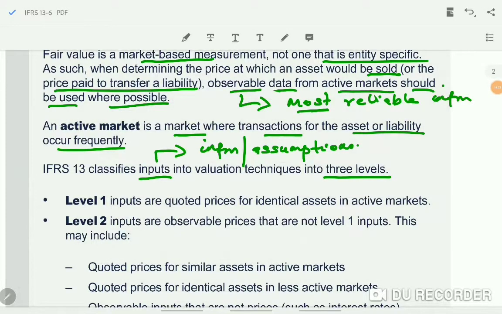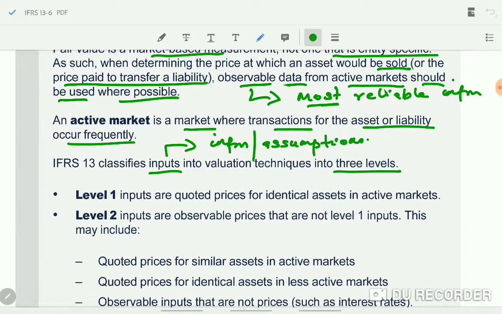Level 1 input, that is level 1 information, is the most reliable information, because this is the information we are getting from an active market for identical assets and liabilities. These are quoted prices in active markets for identical assets and liabilities that the entity can access at the measurement date. This is level 1, and this is considered to be the most reliable information, and it is called observable inputs.